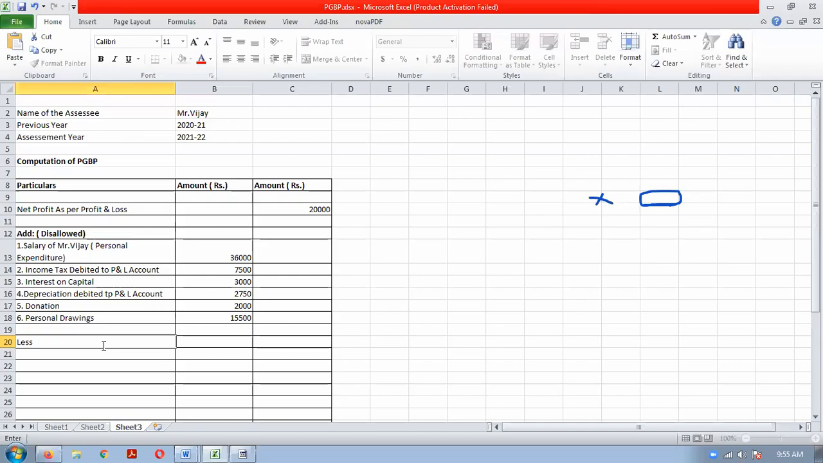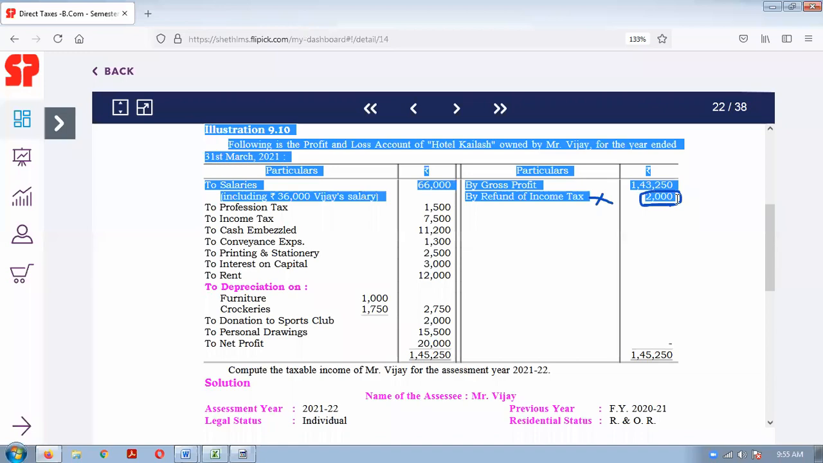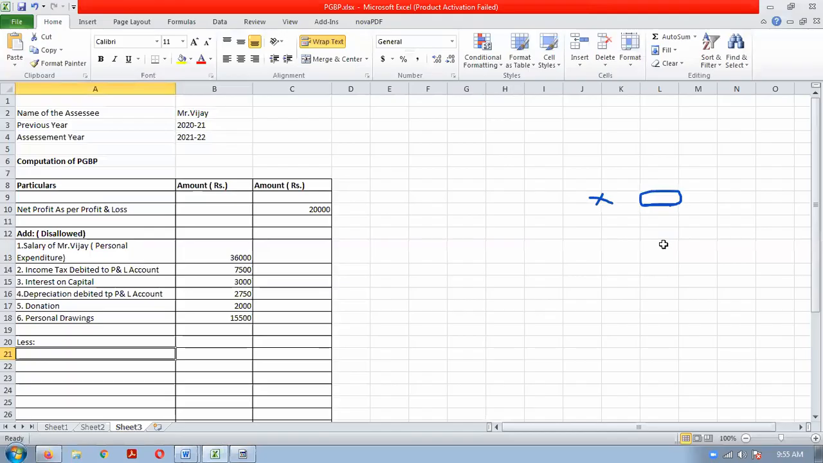Okay, because it is credited in the profit and loss account, our 2000 profit is increased. But refund is not an income. If it is not an income, there is no need of paying income tax on that amount. So we will reduce the refund of income tax, because refund is not an income. If it is not an income, no question of income tax. So what is the refund? 2000.